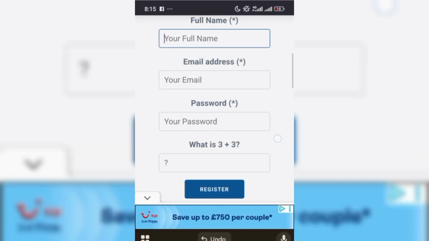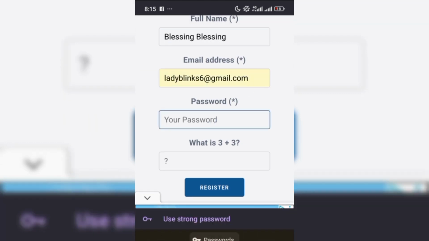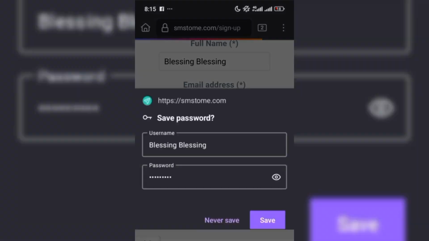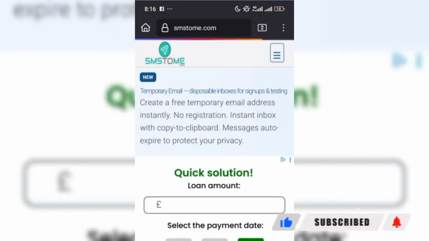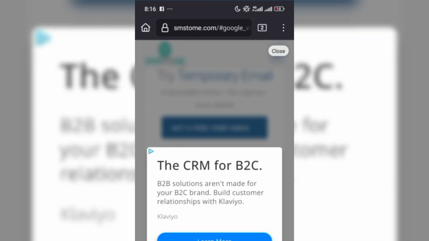So you click on sign up, and you need to enter your name. For me, I will just enter a name. You can use any name. Then your email address here. You enter your email address, then you create your password. So you register, and you can decide to save your details if you like. With this, we are logged in. Here we can now proceed to get our UK number.